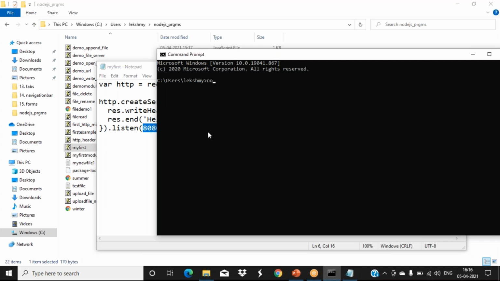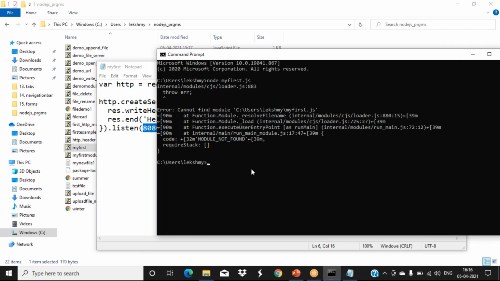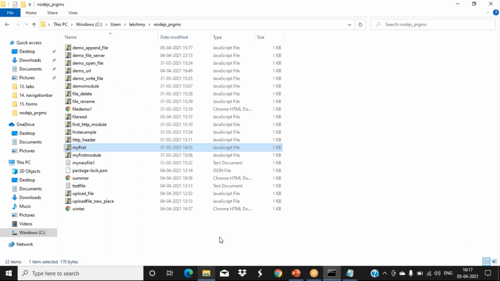So how to run this? First you use the command node and the name of the file, myfirst.js. Press enter. It is showing some problem. Okay, that is in another folder. The location is the C drive, Users, Lakshmi folder, and inside it I have one more folder, Node.js programs.